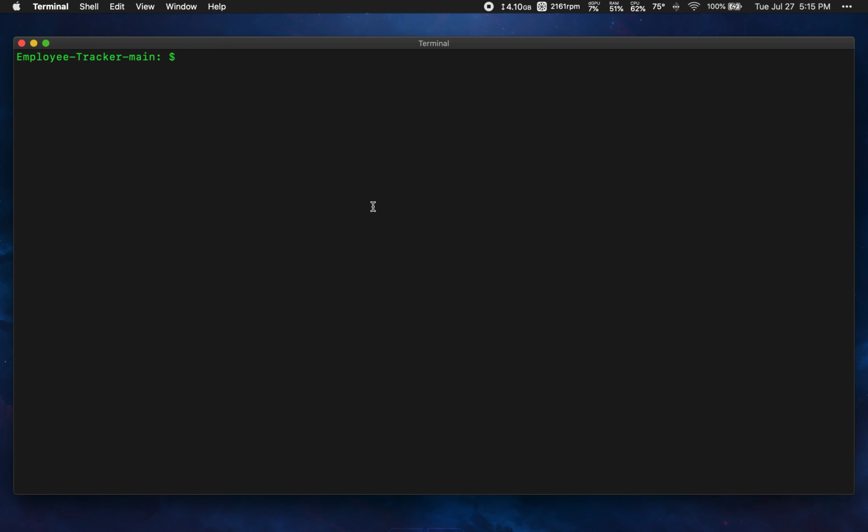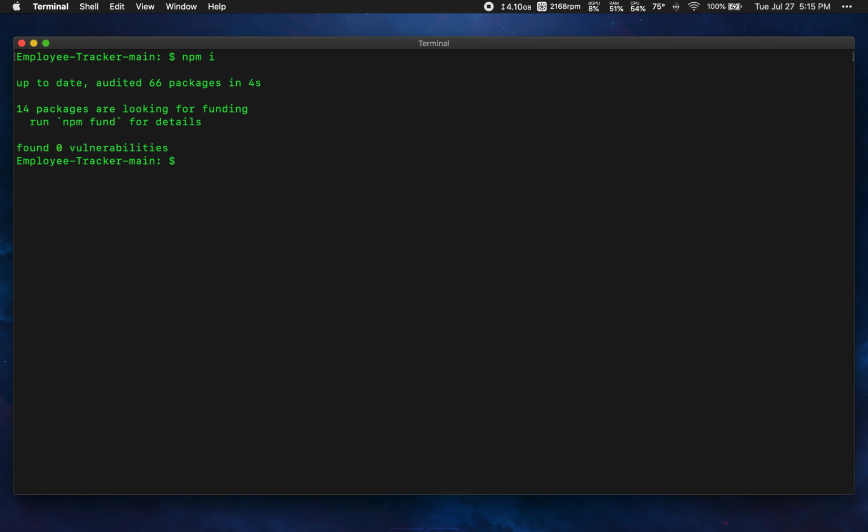So the first thing that we're going to want to do is run npm i, and this is going to install all of the dependencies that the application needs to run. And then once it's done installing them, as it is here, you can start the application using npm start.